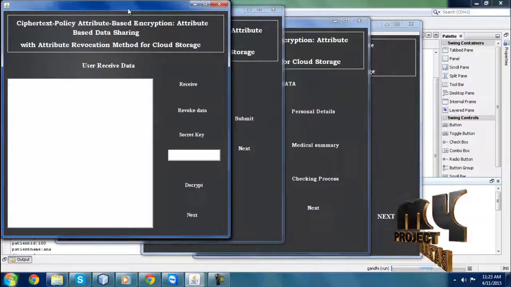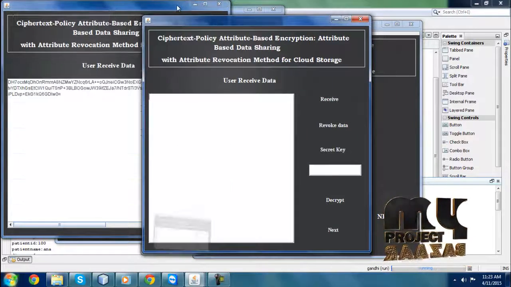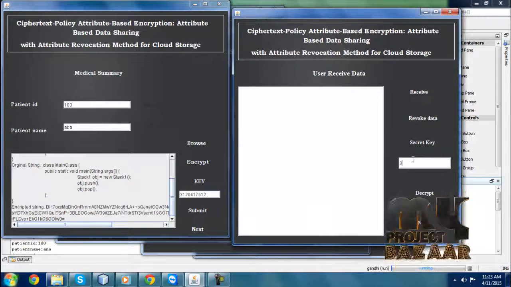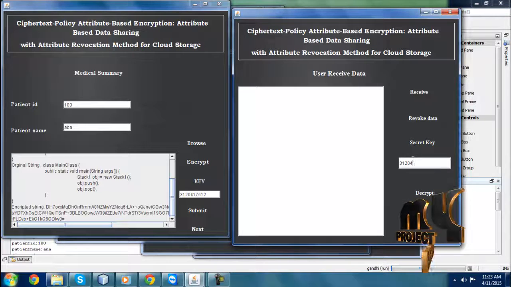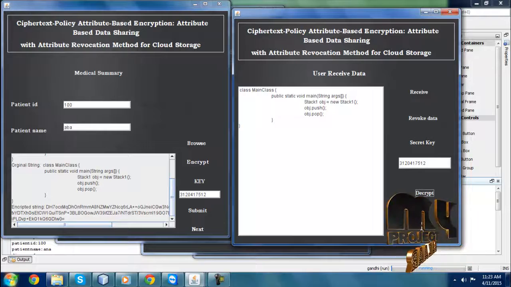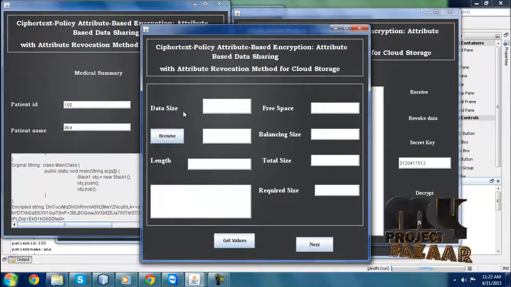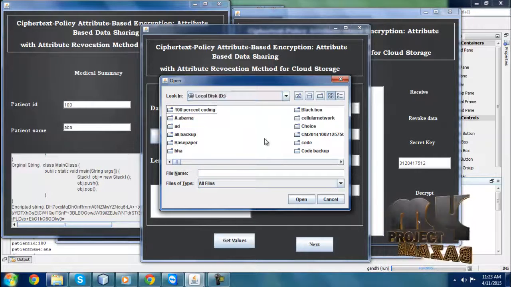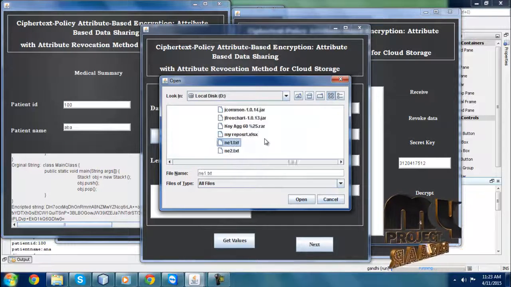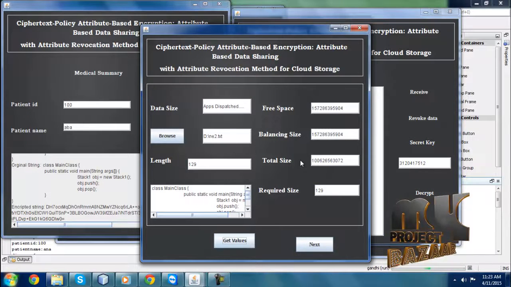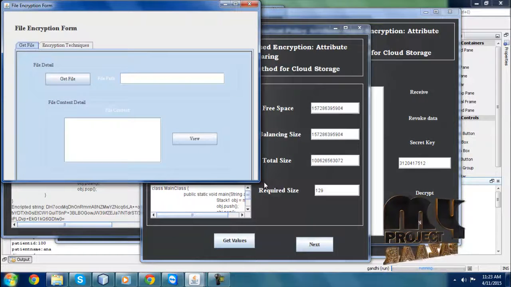Here for the secret key, I am going to give the secret key 3120417512, and I decrypt the data. Here I am clicking the next button. It moves to the next frame. Here I am going to get any one of the data from my system. Here I am getting the length, free space, balancing size, total size, and record size. Then I am clicking the next button. It moves to the next frame.